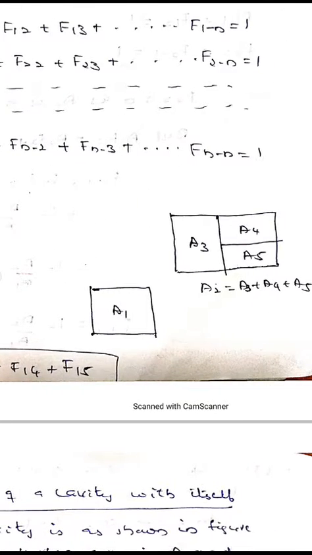Then if a body 2 is split up into 3 parts, 3, 4, 5, then the shape factor of 1 with respect to 2 equals the sum of the shape factors of 1 with respect to 3, 4 and 5. F12 equal to F13 plus F14 plus F15.